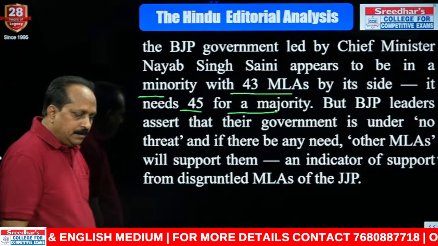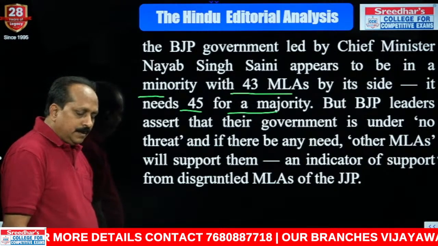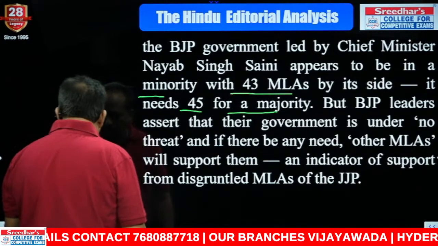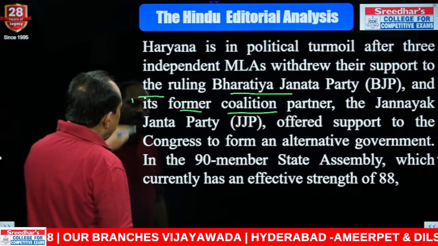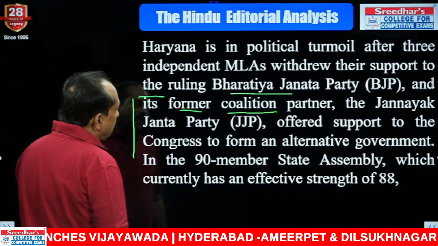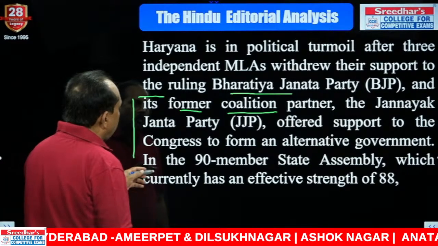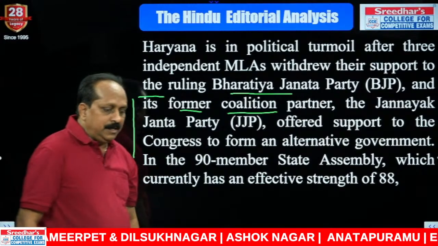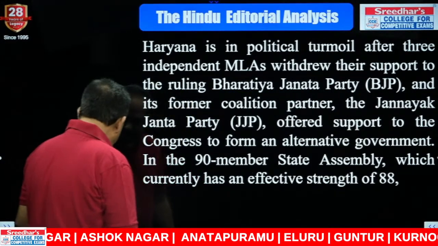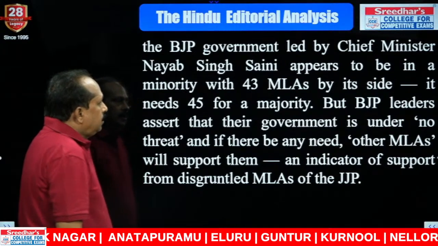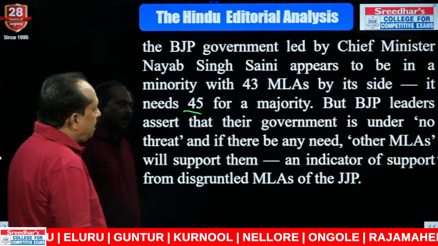What does it mean? The offer is related to which subject? JJP. You are talking about this. And more information: its former coalition partner, the Jannayak Janta Party, offered support to the Congress. It talks about the JJP party. That's what I have written. Coming to the majority, 45, but the BJP has 43 MLAs.